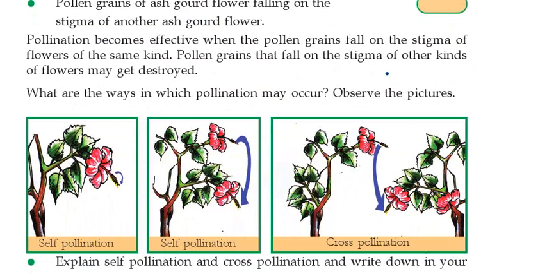Okay, you understood? I think you understood all this. That is what is meant by self pollination and cross pollination. Now we can wind up the class. It is enough to study this much. Let us learn both of these correctly. Okay, thank you children.